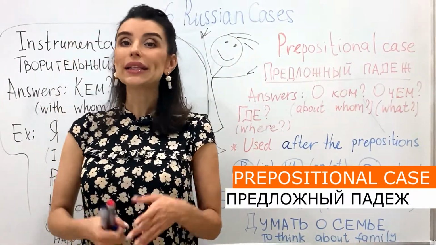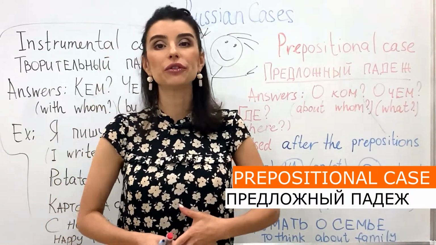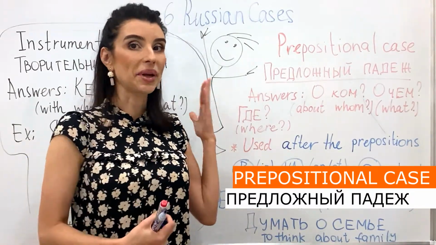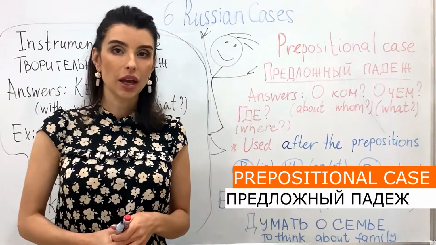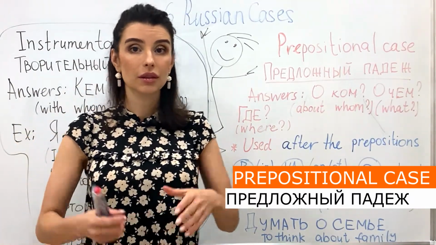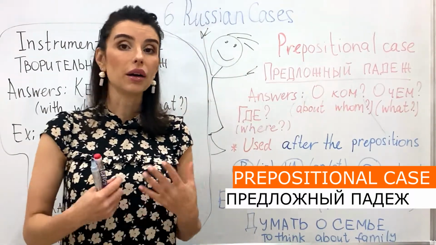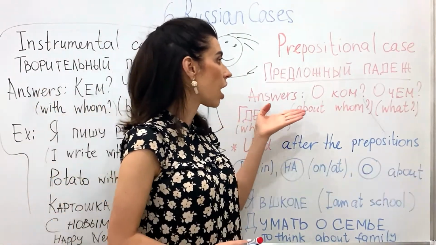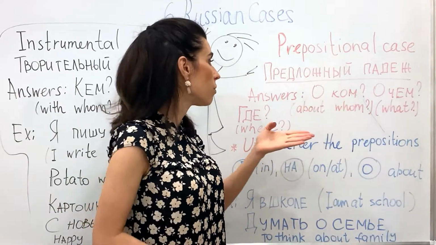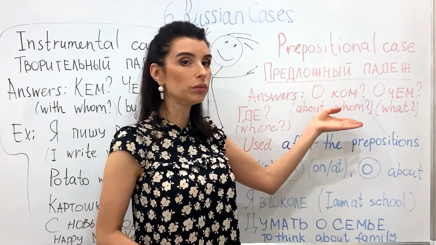Okay, what does it mean? How can you find that it's предложный падеж? It means the word in the sentence, the noun, should answer a question: О ком, about whom.